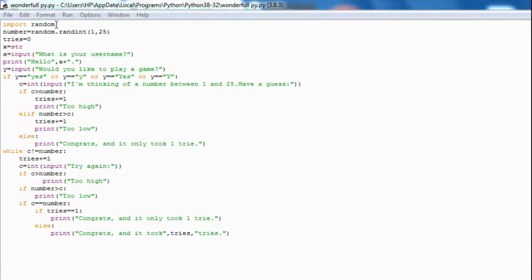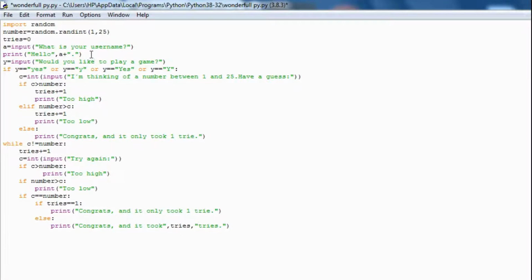Okay, so import random. Random is a module that allows you to create these sorts of games with random numbers. So number equals random.randint(1, 25). This line of code is not necessary. Then you have a equals input of "what is your username" and everything. Yep, this is pretty cool.